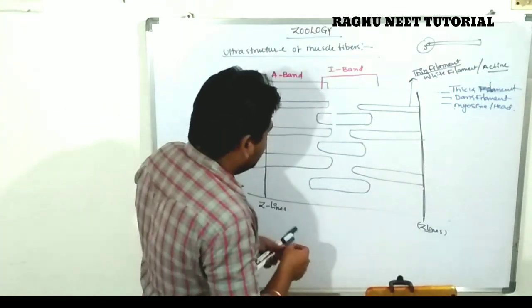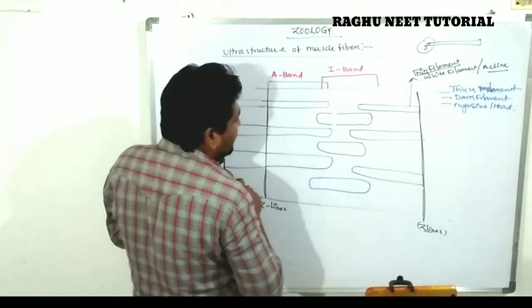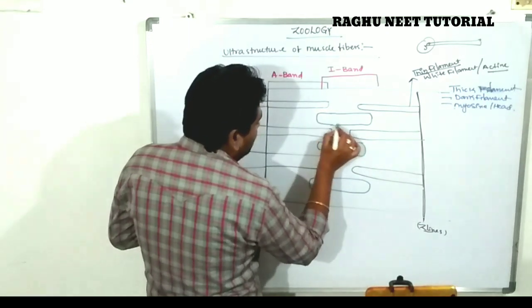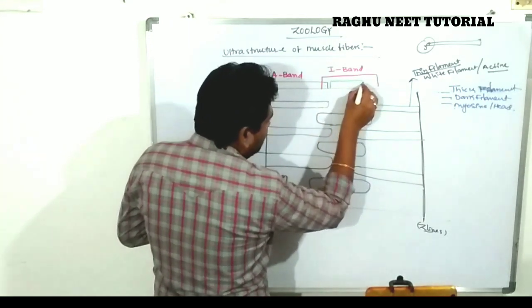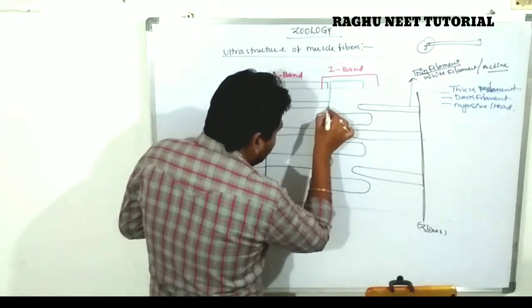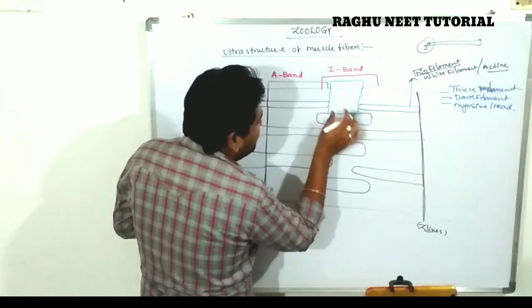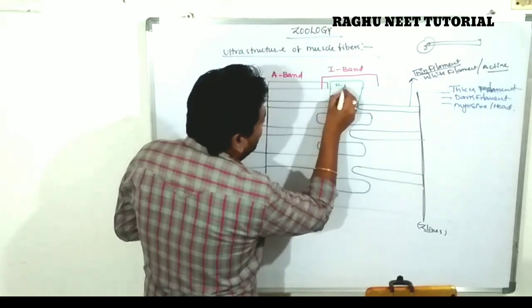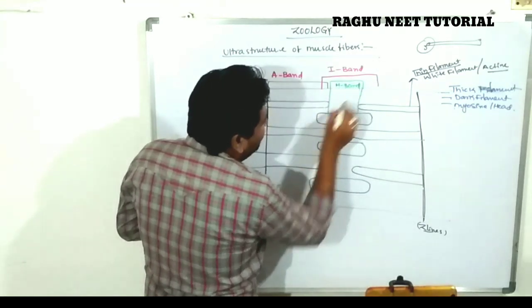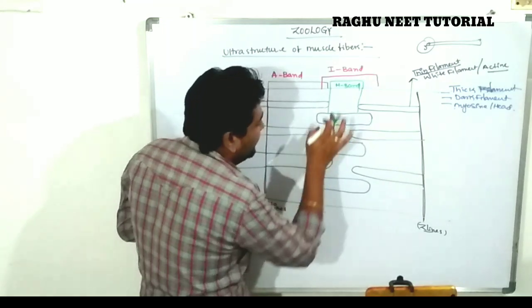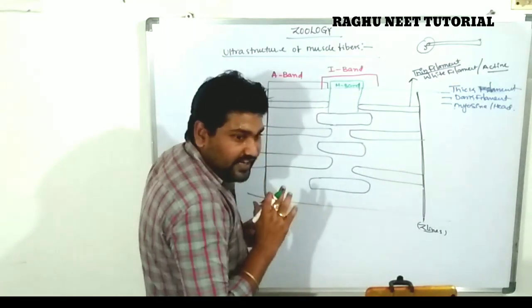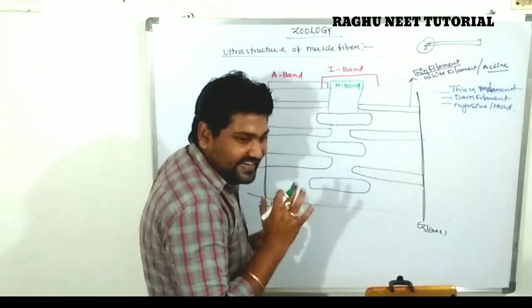Next, there is no overlapping. The free part of the myosin, with no overlapping in the muscle fiber, is indicated with the H band.